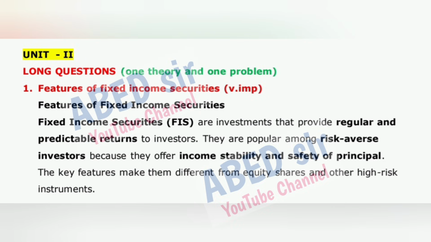Next, Unit 2, long questions. 1. Features of fixed income securities. Fixed income securities, FIS, are investments that provide regular and predictable returns to investors. They are popular among risk-averse investors because they offer income stability and safety of principal. The key features make them different from equity shares and other high-risk instruments.